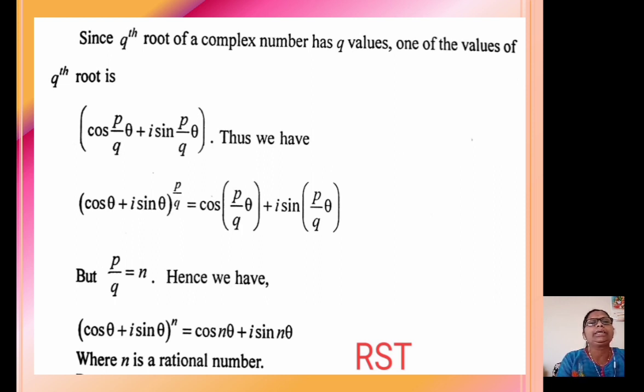That means in this case 3, we have put n equal to p by q, where p is any integer and q is any positive integer, not equal to 0, and (cos theta plus i sin theta) raised to p by q equals cos of p theta by q plus i sin p theta by q. That means the theorem is true for any rational number also.